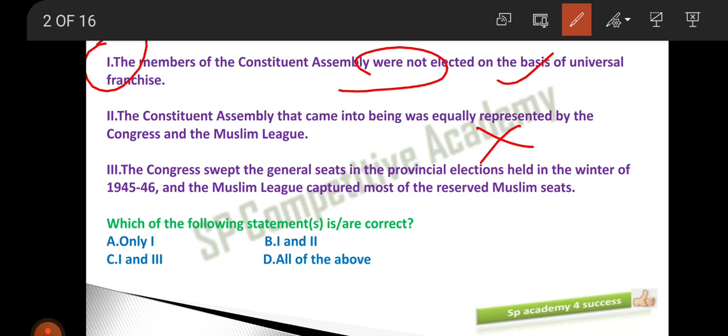Who are the majority here? INC. More Indian National Congress members were there. So this statement is wrong.